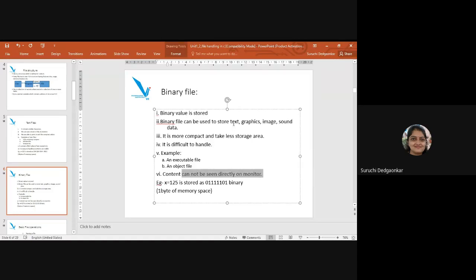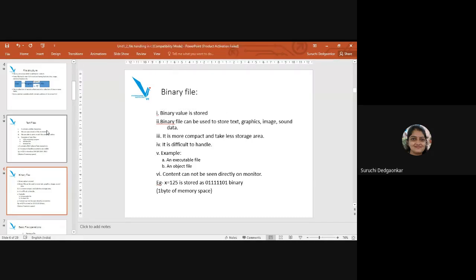And all the text files also can be stored in the binary format. So advantage of binary file is it takes less memory, and the disadvantage is we cannot easily read or update using the editor. So through program only we have to update this.